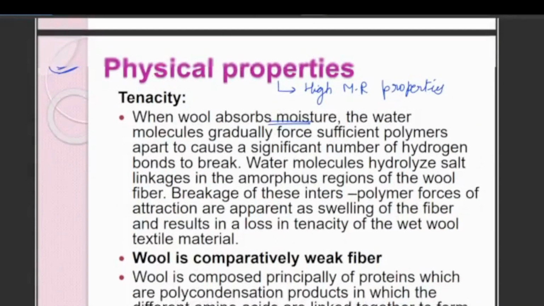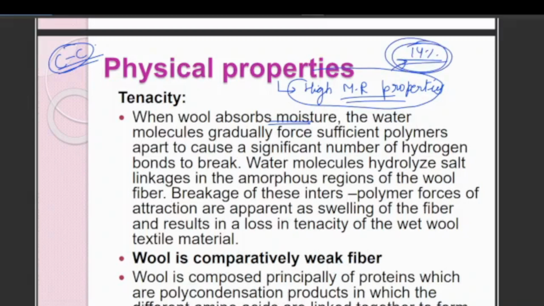We were discussing these properties of these fibers. The wool fibers have the highest moisture regain. In case of moisture regain, it has the highest, about 14%, which means it absorbs the most moisture, and it is amorphous in nature. Amorphous in nature, this is essential for you to understand.